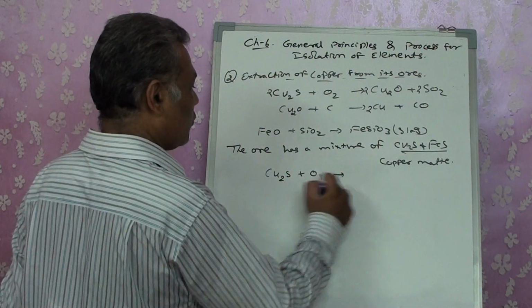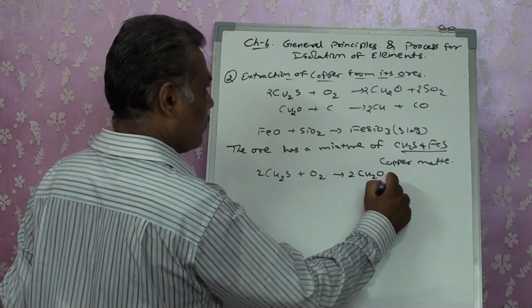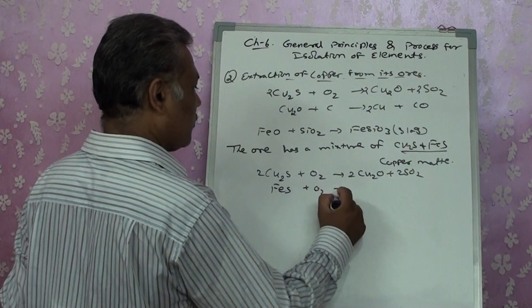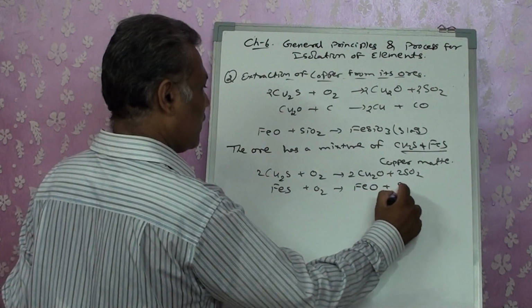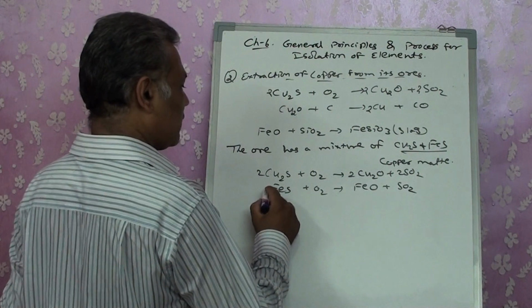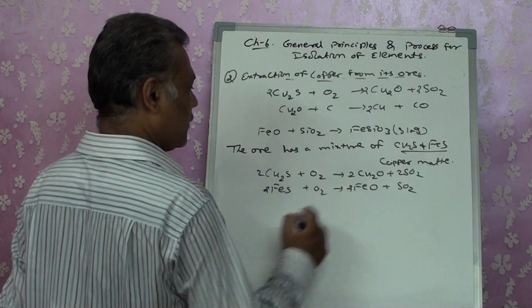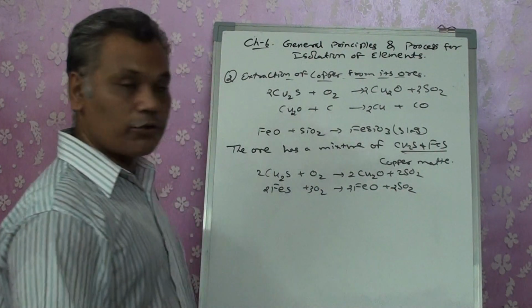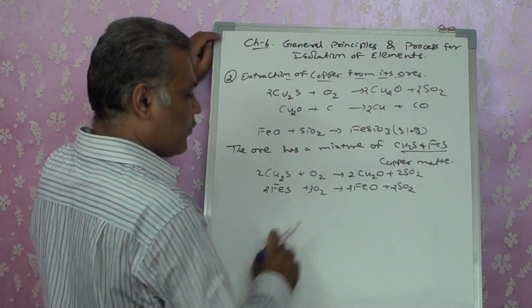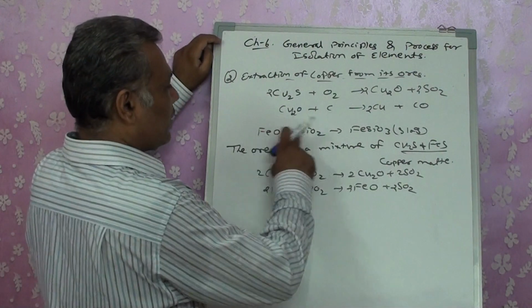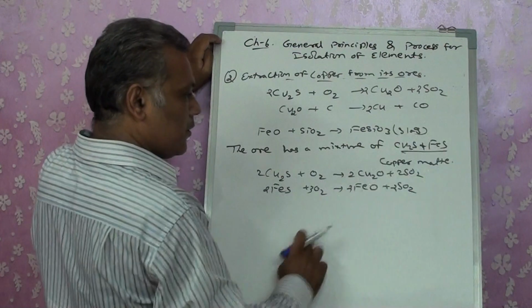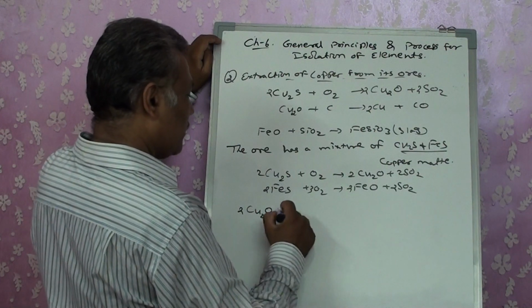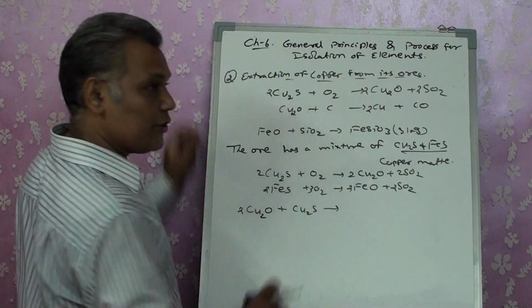Cu2S reacts with O2. We wrote it as Cu2O plus SO2. Similarly, FeS reacts with O2. It produces FeO plus SO2. As a balanced reaction, we get 2FeS plus 3O2 giving 2FeO plus 2SO2. Now both these oxide formations have taken place. The iron oxide reacts with silica to form slag. But what about the copper? Cu2O, two molecules of it, reacts with one molecule of Cu2S.